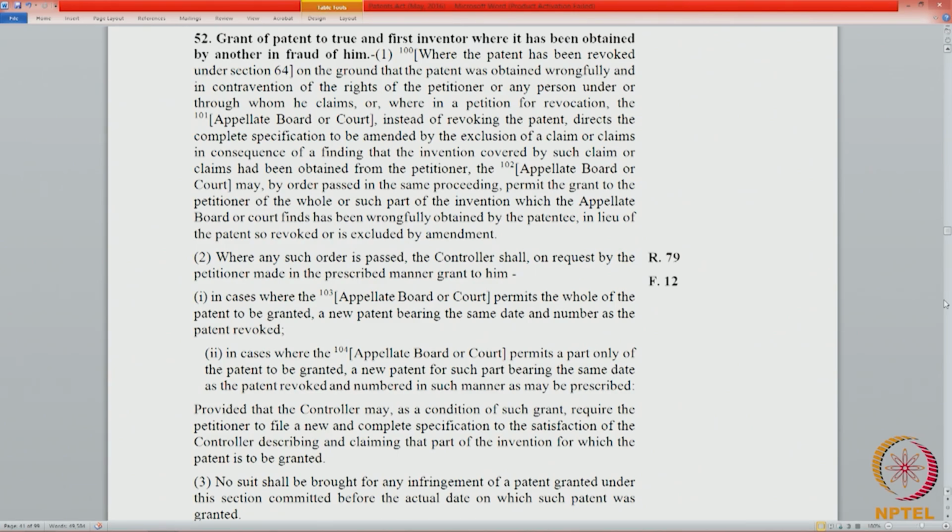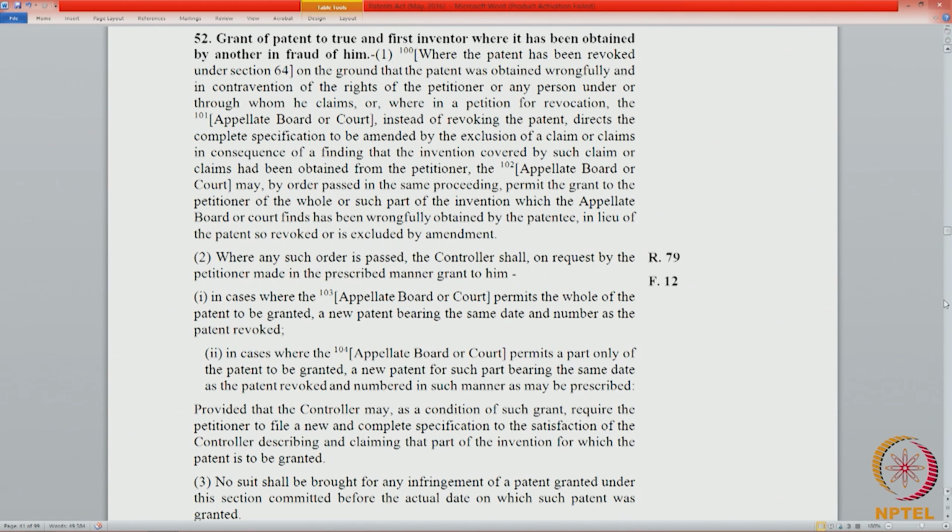You will recollect there was a provision which we had seen under section 26 where, in cases of wrongful obtaining or where the invention is wrongfully obtained from a person, the controller had the power to substitute the right owner as the owner of the patent, and that person who filed the post grant opposition seeking the revocation of a patent under the ground that the invention was wrongfully obtained can now become the patentee by substitution of his name in the register of patents.